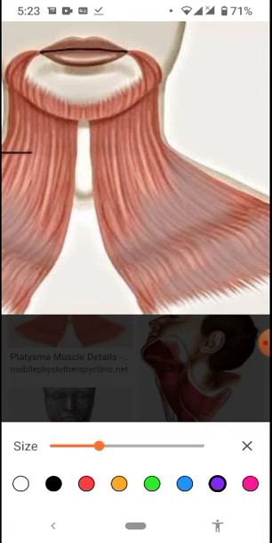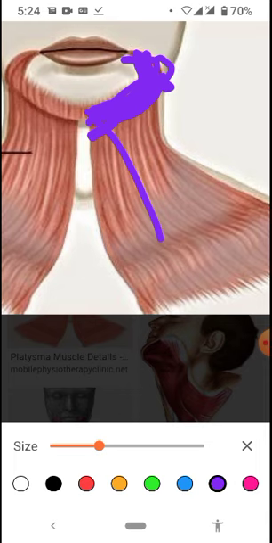It inserts on the body of the mandible, the angle of the mouth, and all this region over here. I have already told you that all the muscles of facial expression are supplied by the facial nerve, and the facial nerve also supplies the platysma muscle.